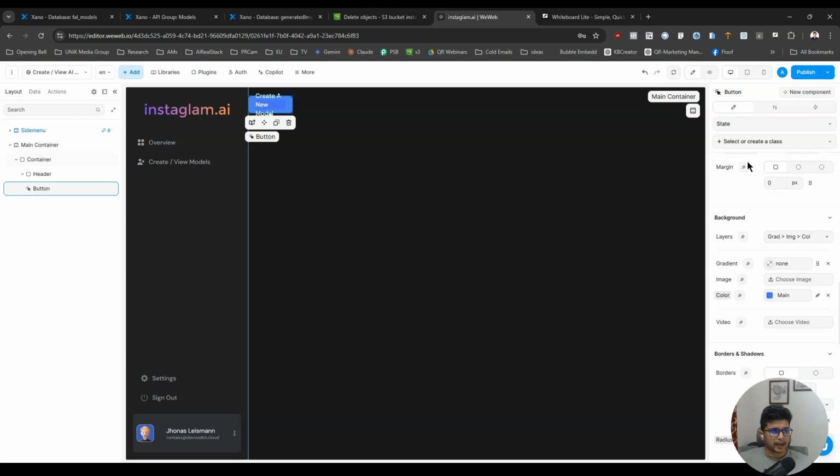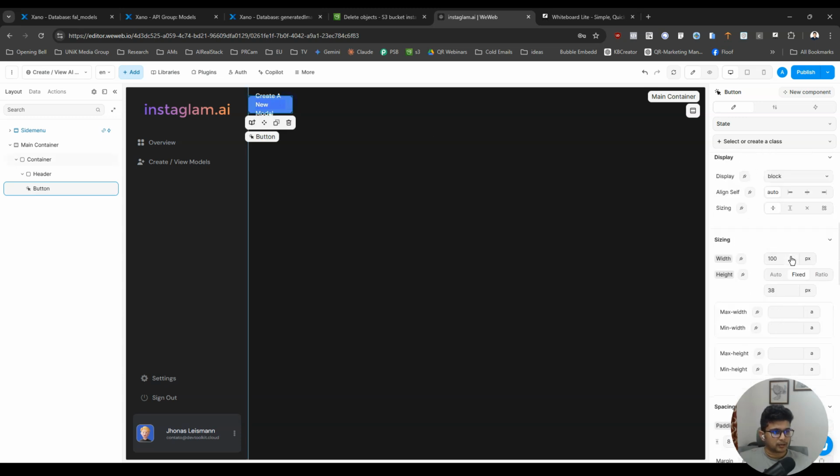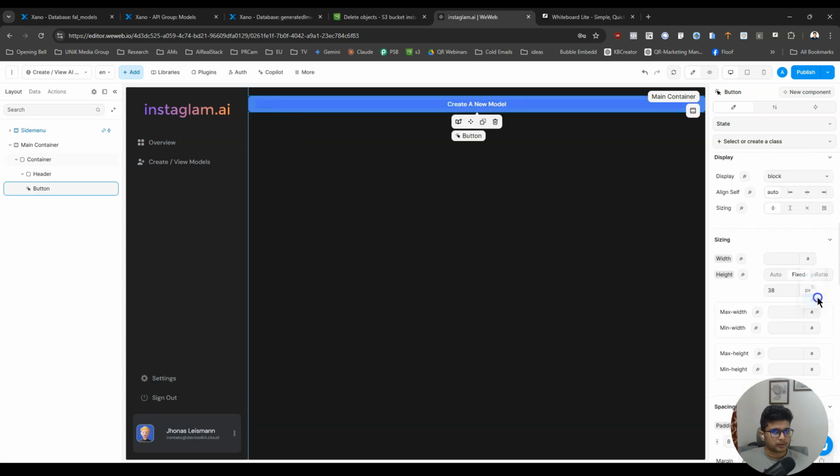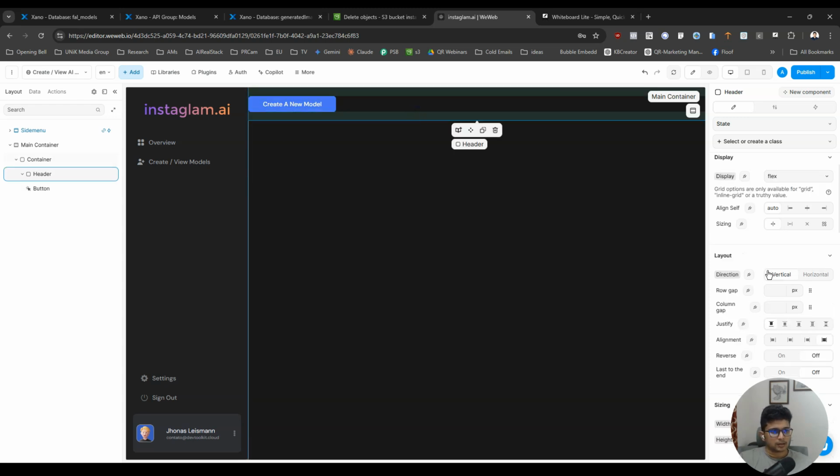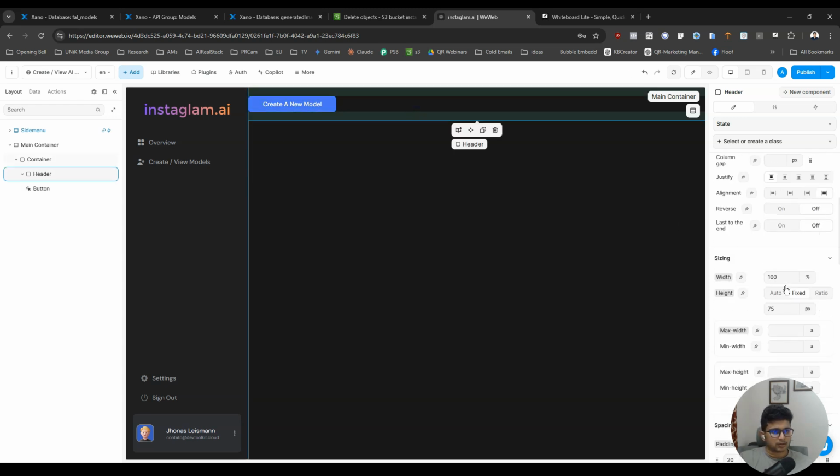And I'd like to add more width to the button. So that would be px and be 200. Okay. And height 75, 80. Yeah, I know what's happening because the height of this is only 75.